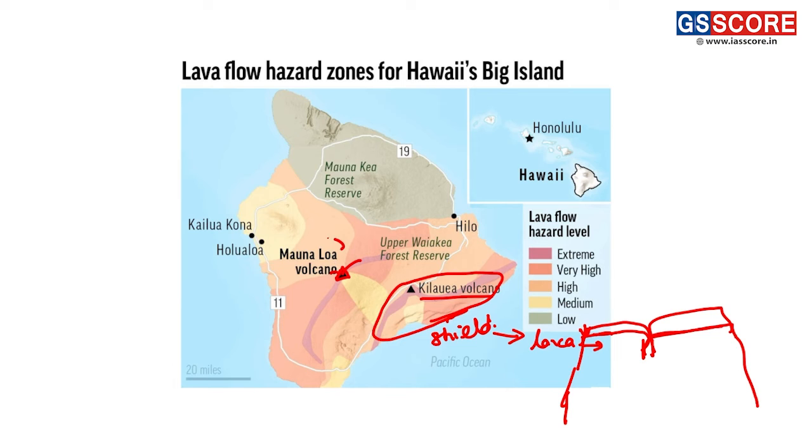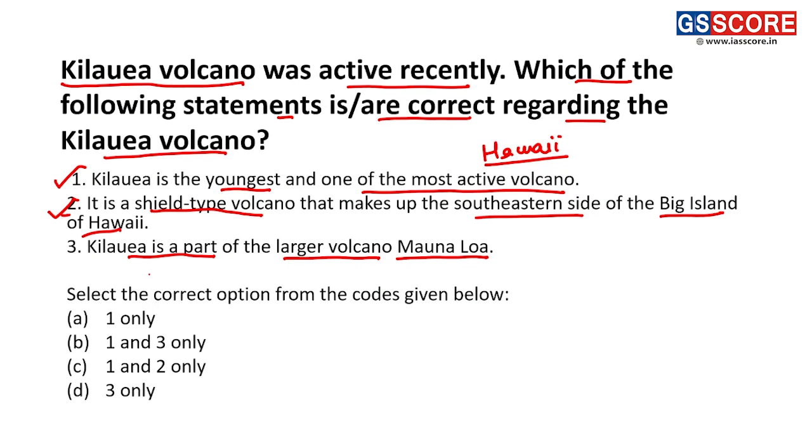But if we look closely, the Mauna Loa volcano and the Kilauea volcano are two different volcanoes which are present in this Hawaii region. Thus, this statement becomes an incorrect statement, and the correct answer for this question is C, that is 1 and 2 only. So, this is the correct answer.